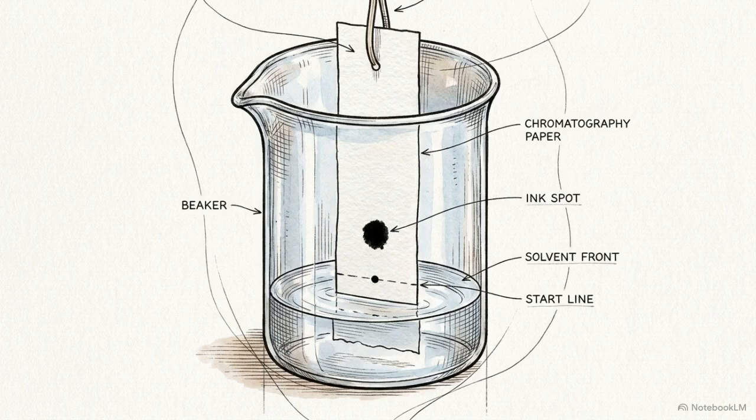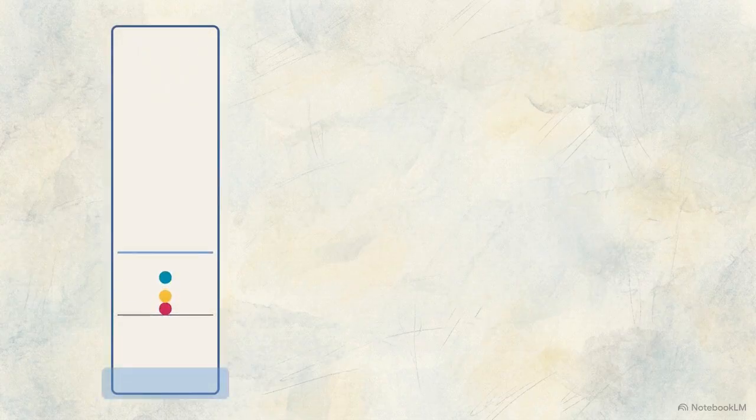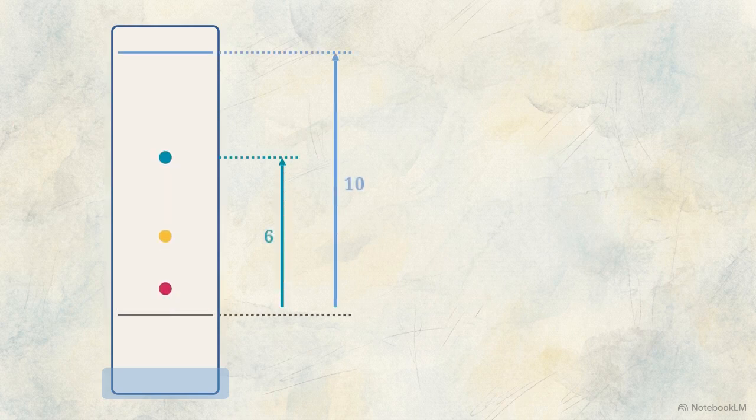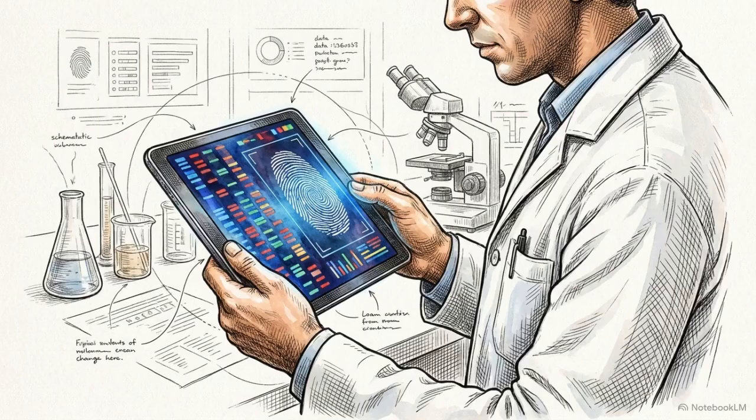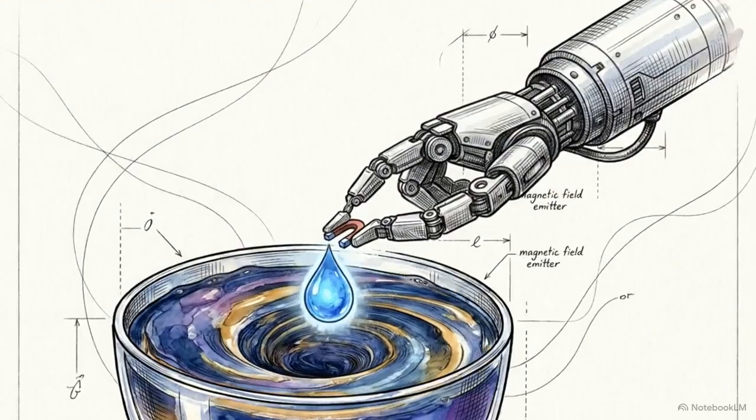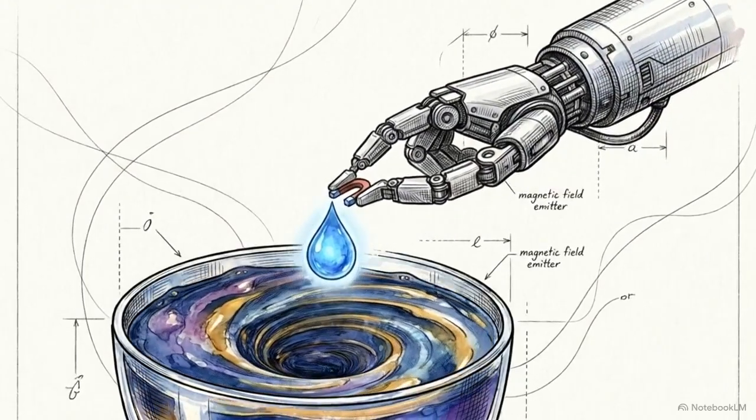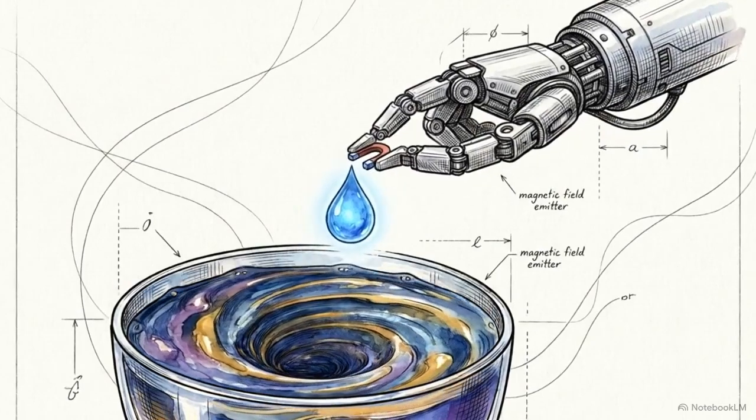As a liquid solvent climbs up a piece of paper, it carries a mixture with it. Some compounds move quickly through the paper fibers, while others lag behind, separating the mixture into distinct spots. By dividing the distance a spot moved by the total distance the solvent moved, we calculate the RF value. This mathematical ratio serves as a unique fingerprint, allowing labs to identify specific ingredients in foods or medicines. Whether we are refining fuel or identifying a dye, these techniques allow us to isolate and control the individual components of matter.